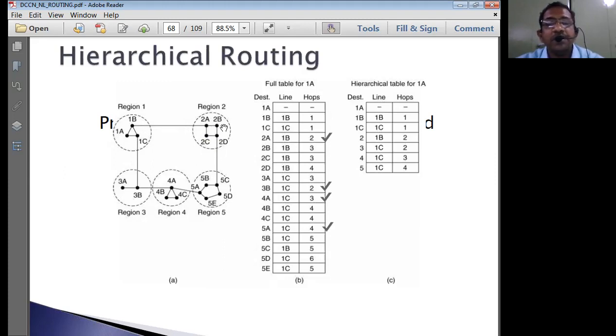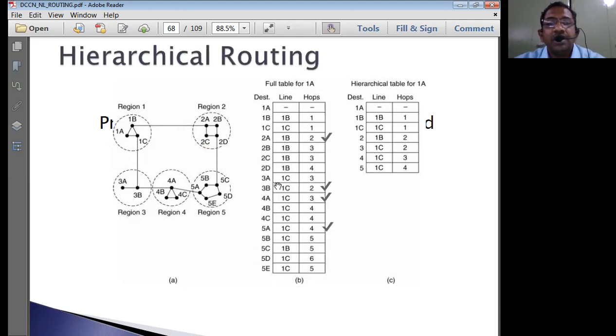My base position is region 1, and from region 1 I want to move to 2A. So I am writing the routing table at router A, region 1. Destination is 2A. To reach 2A, it is going to use the 1B line. How many hops? 2 hops it is going to take.